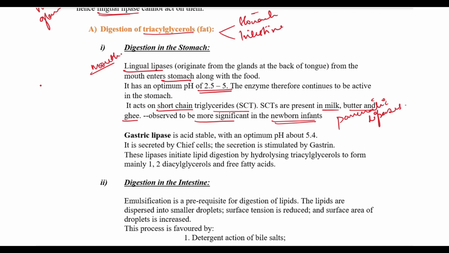Coming to the gastric lipase, it's an acid-stable enzyme with an optimum pH of about 5.4. It's secreted by the chief cells and stimulated by gastrin. It initiates the lipid digestion by hydrolyzing the triacylglycerols to mainly 1,2-diacylglycerol plus free fatty acid.